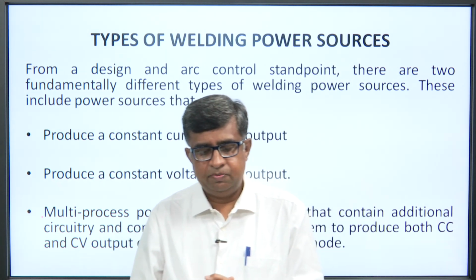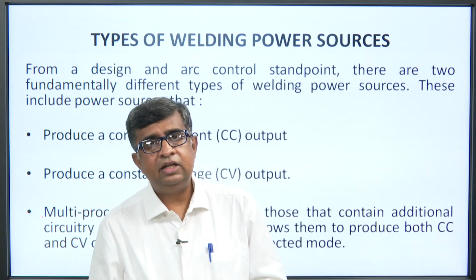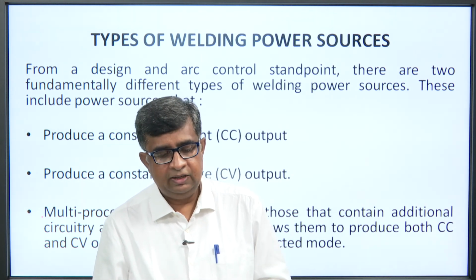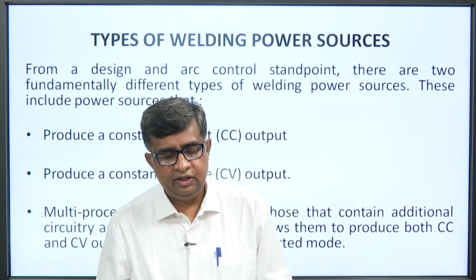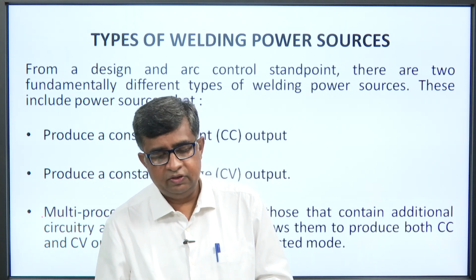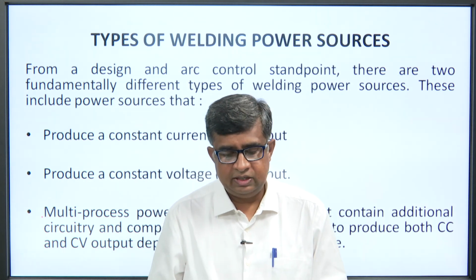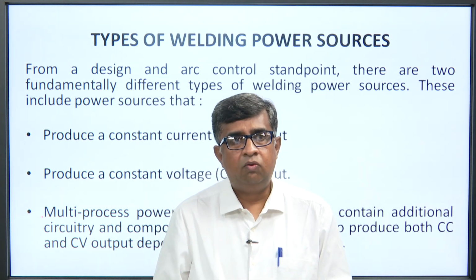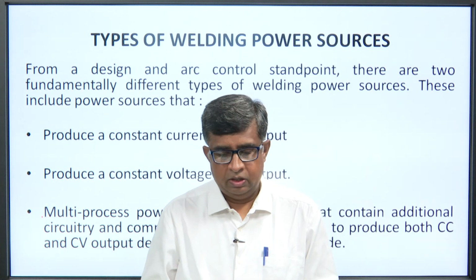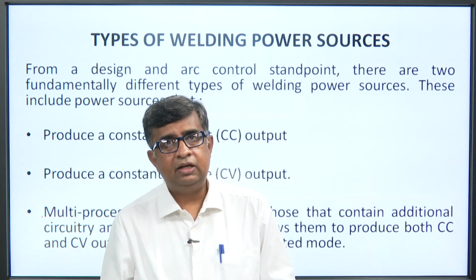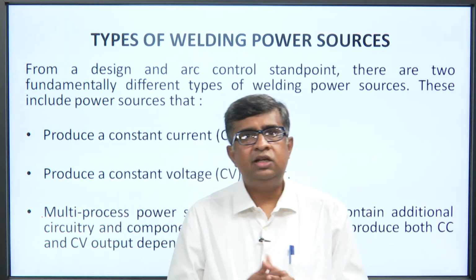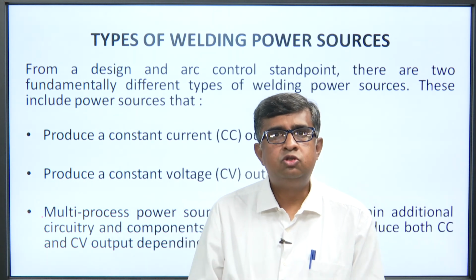And multi-process power systems are those that contain additional circuitry and components which allow them to produce both constant current and constant voltage output depending on the selected mode. It is a bit costly because it gives you both choices.